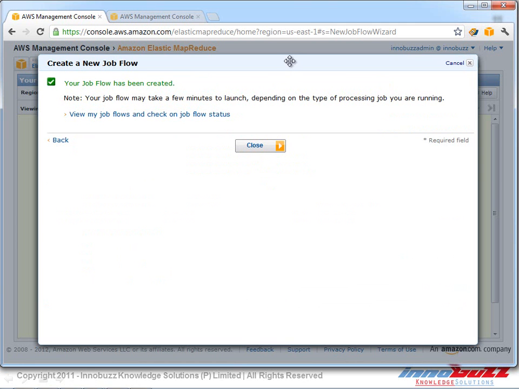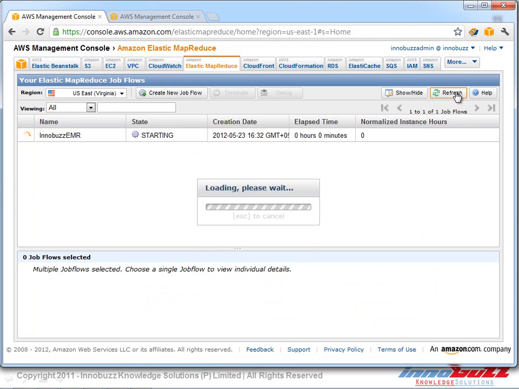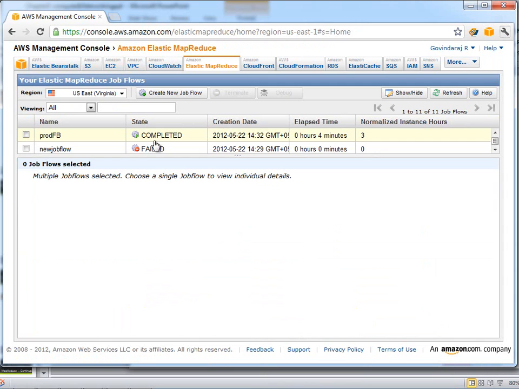Now we have created the job flow, so we click on close to check what exactly happened with our job flow. We click refresh, and we can see that our job is getting started. It may take a while to complete the process, so we need to wait for that. Here we can see that the process has completed, so let's check the output.